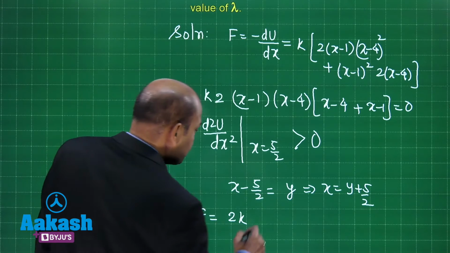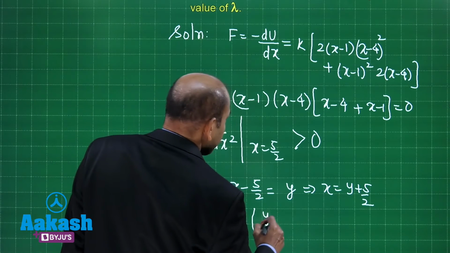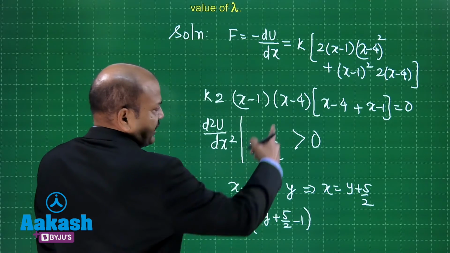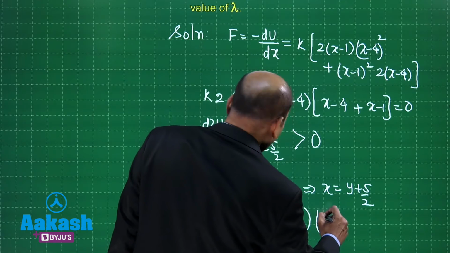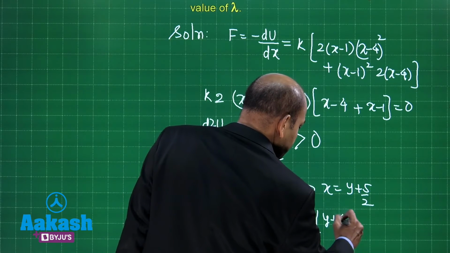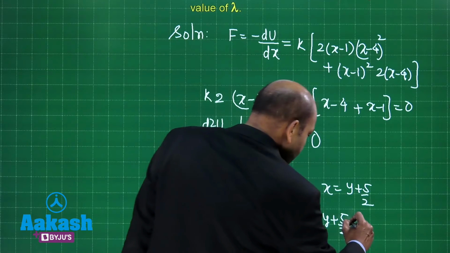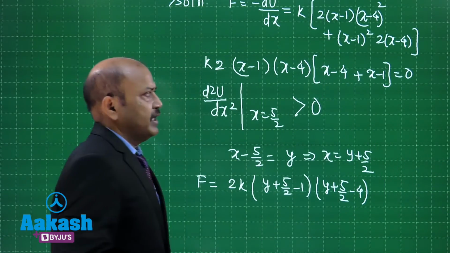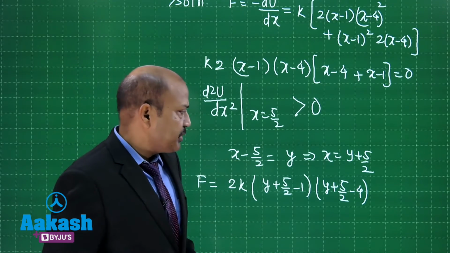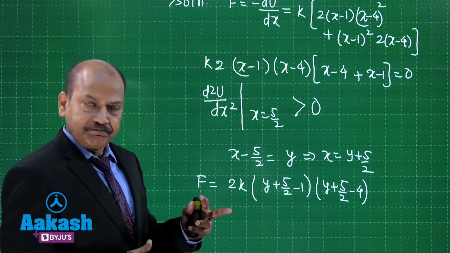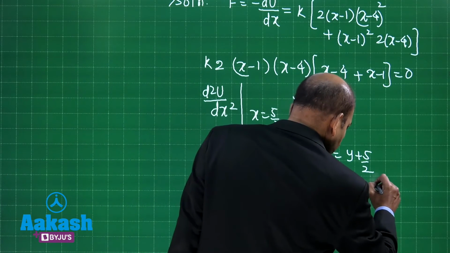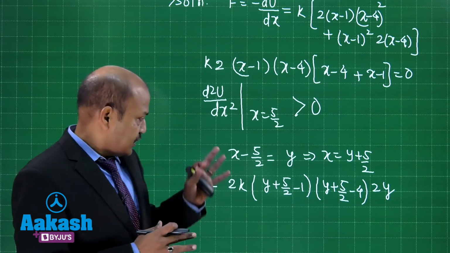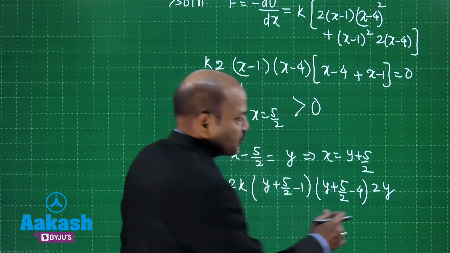So for x I put y plus 5 by 2 and then there is minus 1. Then for the second term it becomes y plus 5 by 2 minus 4, and finally the third term will be simply 2x minus 5, and that is going to become 2y. So let's put it as 2y. This is the expression for the restoring force.